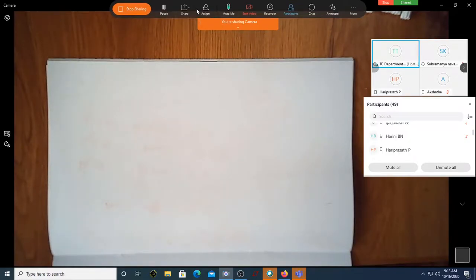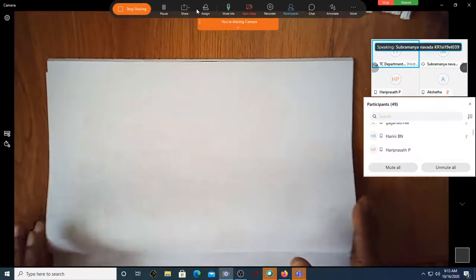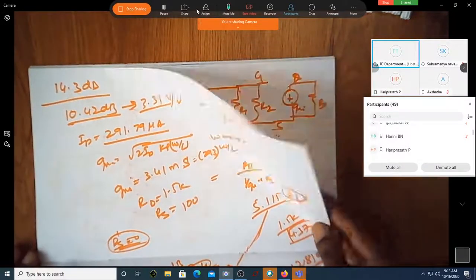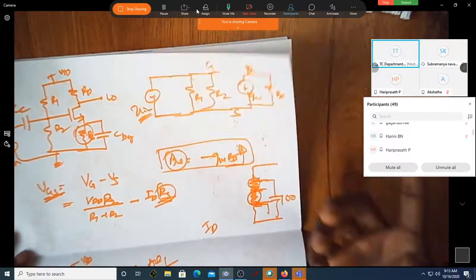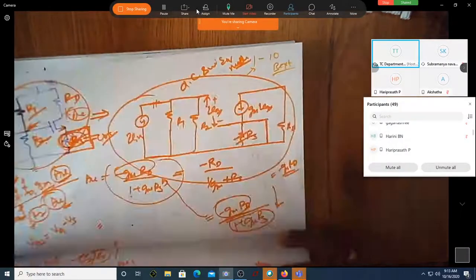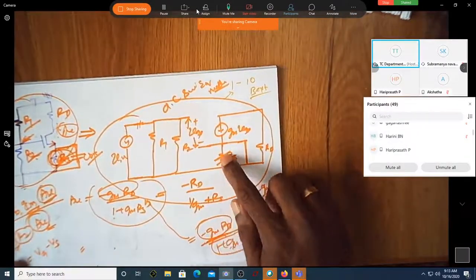The DC component will still flow through the resistor. It will still flow through RS. So the equivalent circuit, as we discussed, you can see the equivalent circuit, even though you had this RS. So there was an RS. Where is that? Okay, let me just go somewhere here. Okay, this is where that RS was.